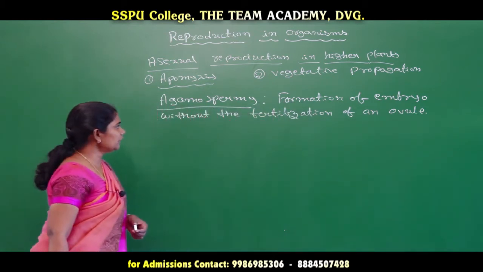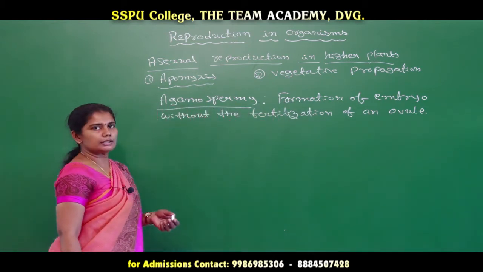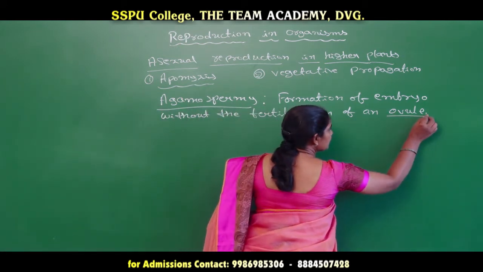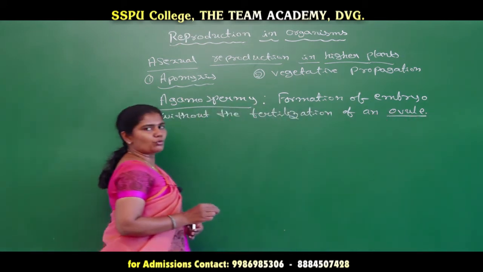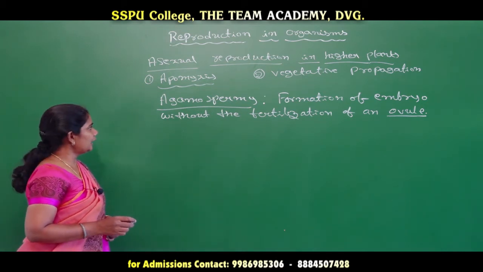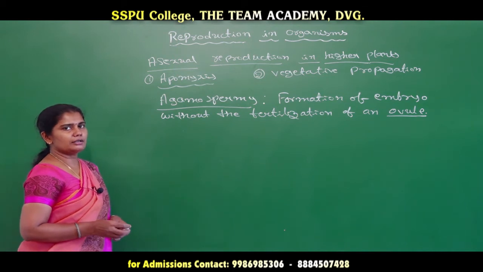Here we have to mention that it is the process in which the unfertilized ovule converts into an embryo. When it comes to agamospermy, we can see three subtypes.